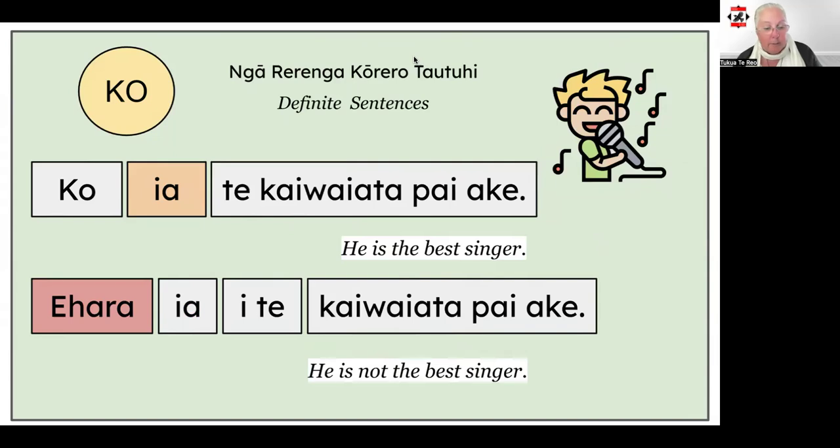Here's another example using ko, this time with the tūpou kapi ia. Ko ia te kaiwaiata pai ake. He is the best singer. But maybe he's not the best singer after all. Ehara ia i te kaiwaiata pai ake. He is not the best singer.